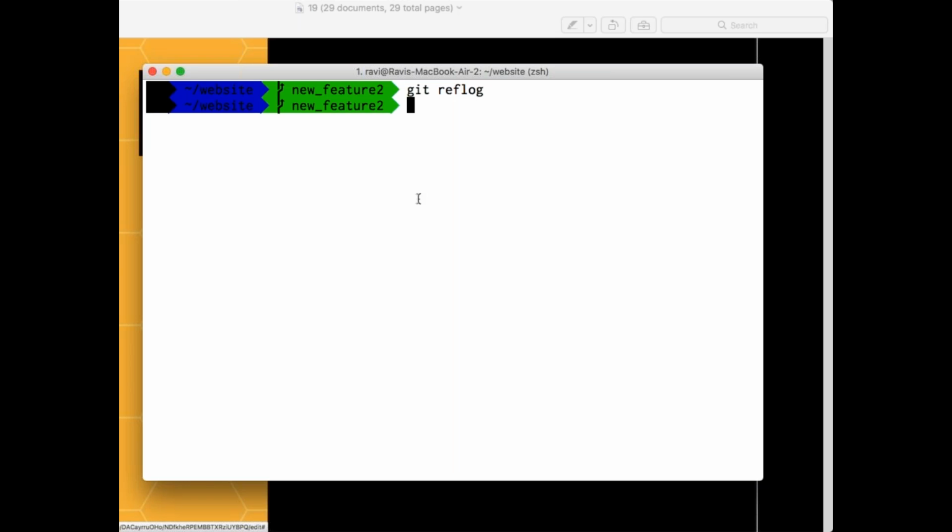Right? Did my master move? Did I make any commits on my master? No, right? I made commits on bug fix branch. I made commits on new feature branch. I made commits on new feature 2 too. But did I make any commits on this specific branch? No. That is what fast forward is. So if your master is at the same point, it didn't move at all. That is where you are going to get fast forward merge. And if your master also moved ahead, if you do a merge, it is going to be a recursive merge.